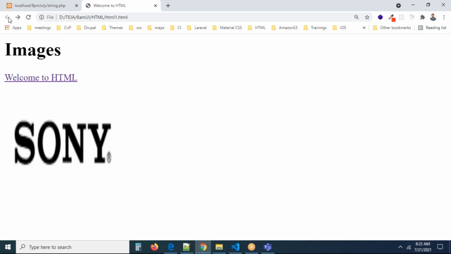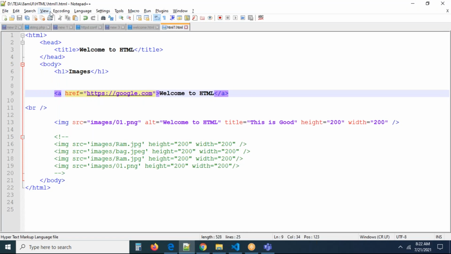In our web pages, we are making some external links. External links means links to other places, like social media. Internal links means we have some links within our website, within our project. If you are using social media links or other website links, they are called external links, which are not related to your website. Those inside your website are called internal links. Now you can see we are able to load Google.